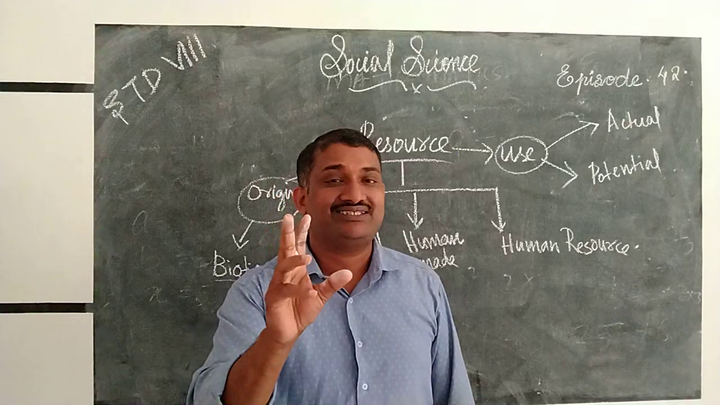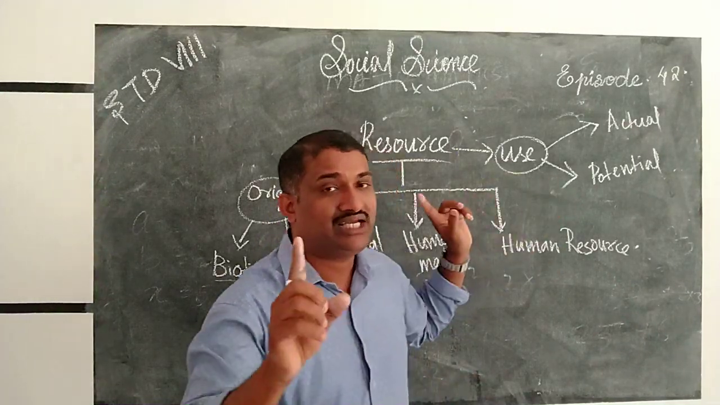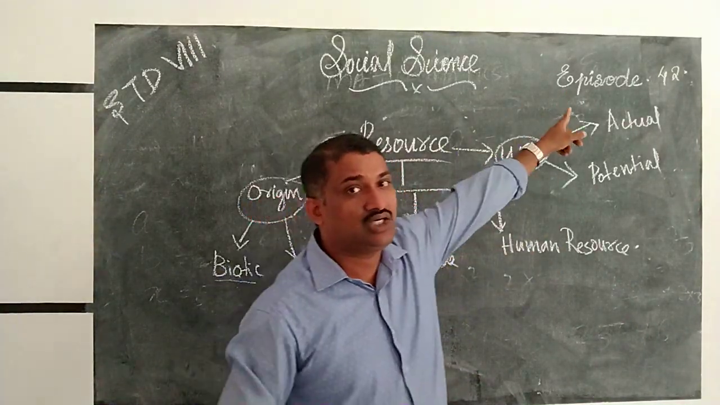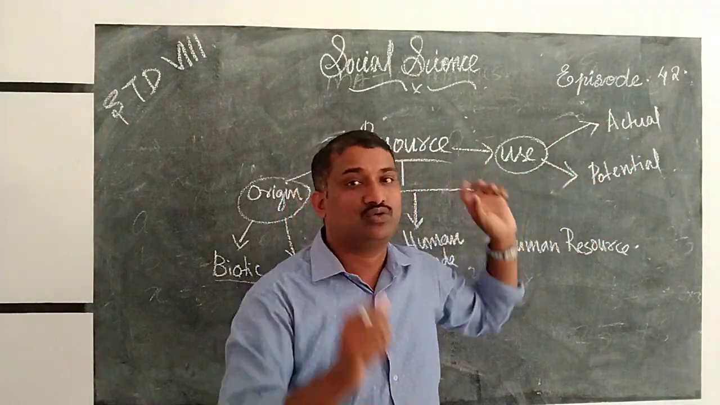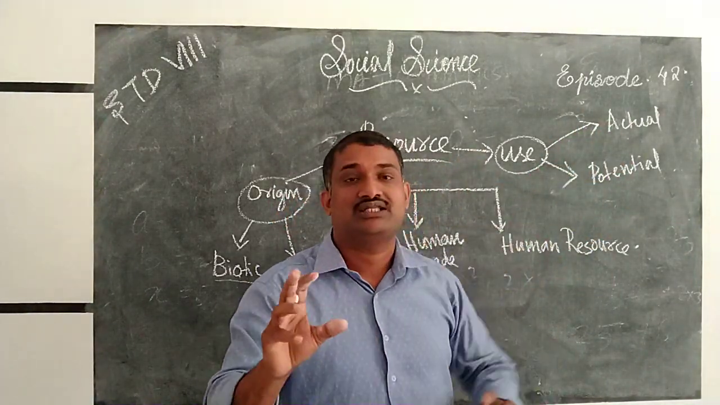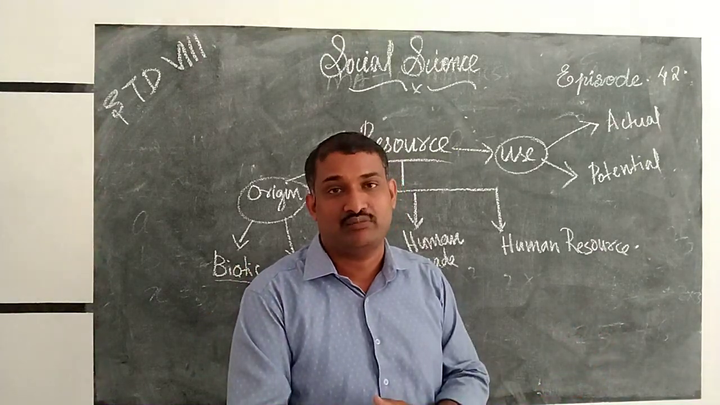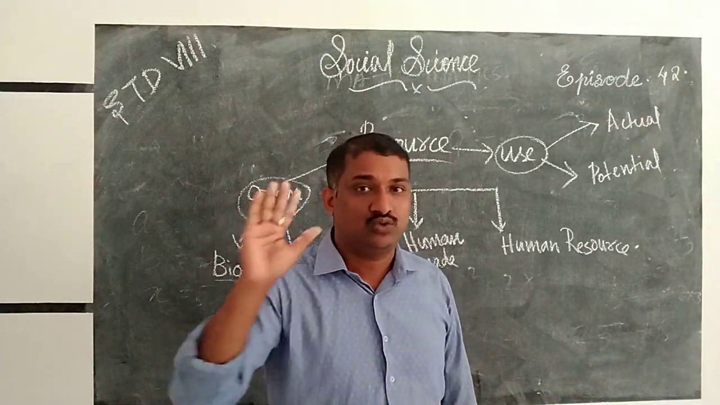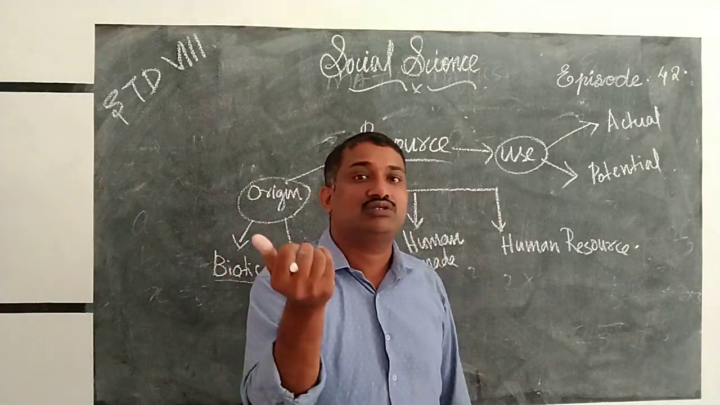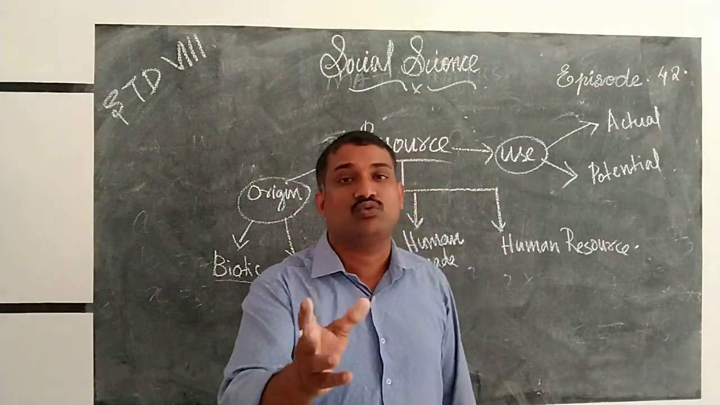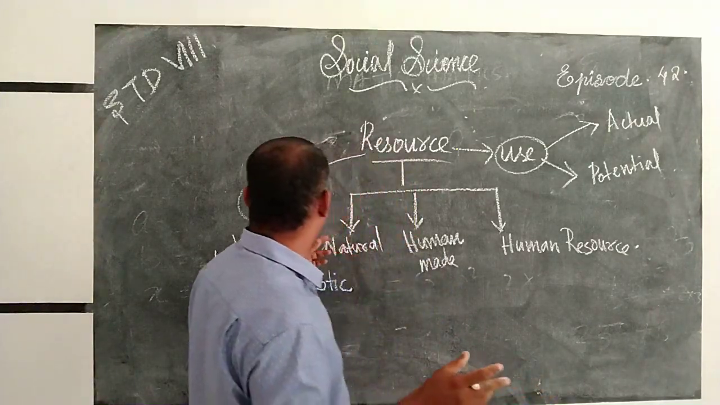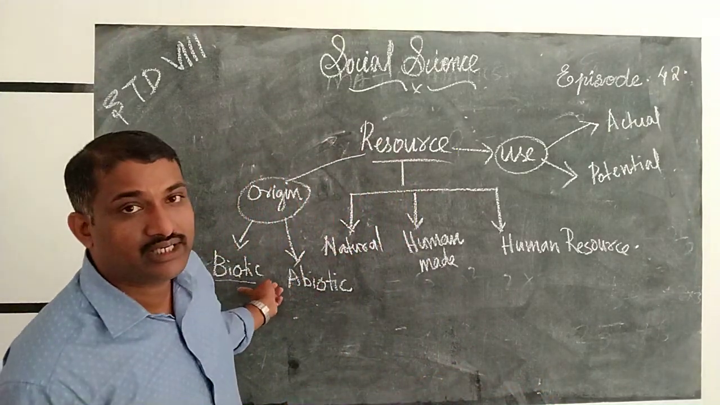So on the basis of use, we can divide resources into actual resource and potential resource. Actual resource is one whose exact quantity we know, but for potential resource we don't know how much quantity is available, though we know that the resources are there. Uranium in Ladakh is there, but how much quantity we don't know. That resource we call potential. On the basis of the origin, we can divide the resources into biotic and abiotic.